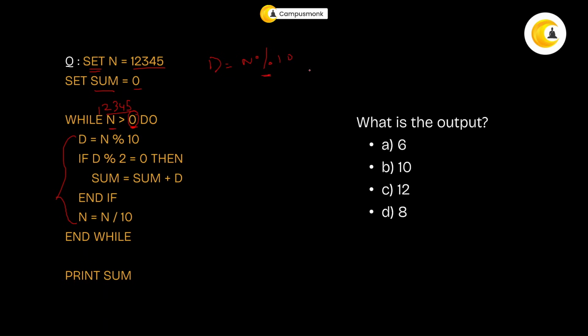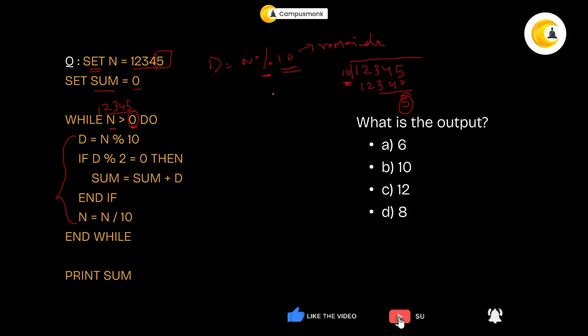Now what is this mod? Mod will basically give you the remainder, right? The remainder. And when you do it by 10, it is always going to give you the unit digit. Okay, so if I divide this by 10, my remainder will be 5. It will be 5. So every time this is going to store unit digit.